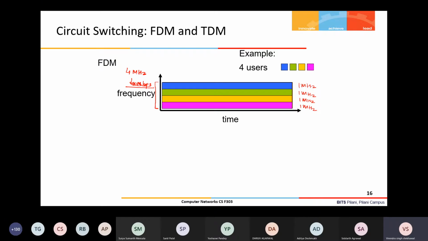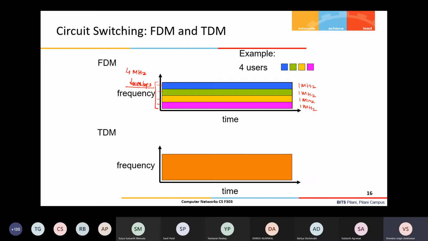So accordingly, it is divided among the number of users. So these many simultaneous users can use it. In this case, 4 users can simultaneously transmit, but their maximum rate is confined to the 1 megahertz, right? So that's one way.